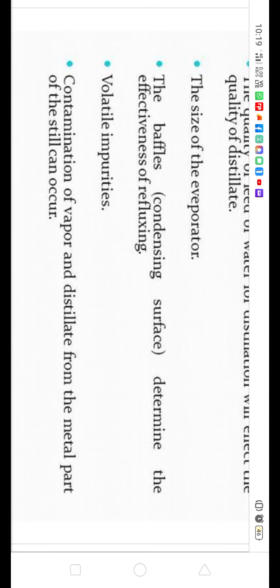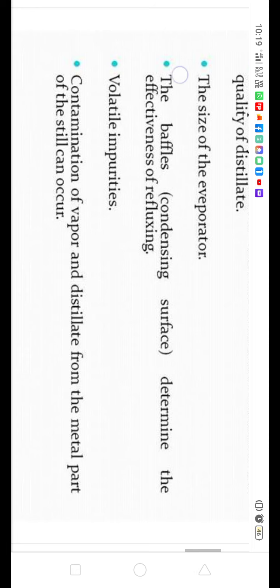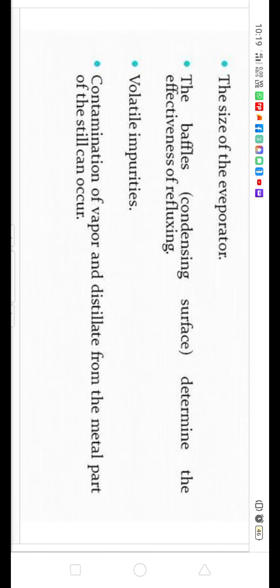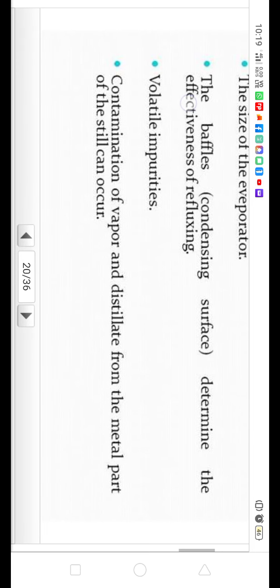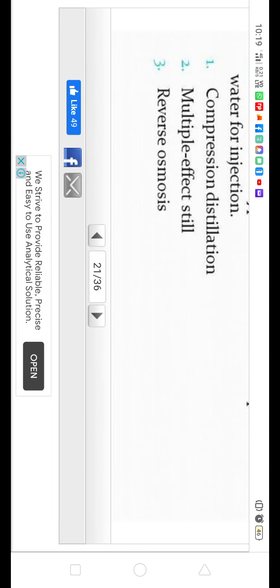The baffles determine the effectiveness of refluxing, right? When you have vapor, it will come in contact with the baffles and can then condense. Also volatile impurities, and contamination of vapor and distillate from the metal parts, can occur.